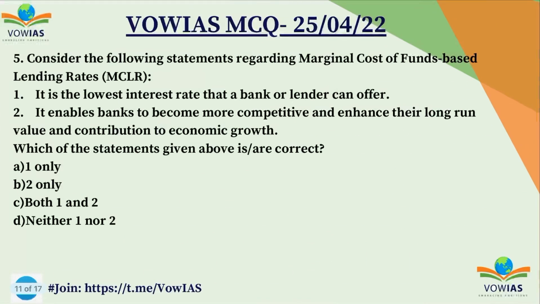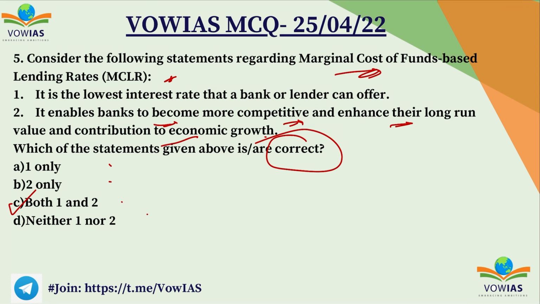Now let's look at the last question. Consider the following statements regarding the marginal cost of funds based lending rate. First one, it is the lowest interest rate that a bank or a lender can offer. Second one, it enables banks to become more competitive and enhance their long run value and contribution to economic growth. Which of the following are correct? A, 1 only; B, 2 only; C, both 1 and 2; and D, neither 1 nor 2. So the correct option is C, both 1 and 2.